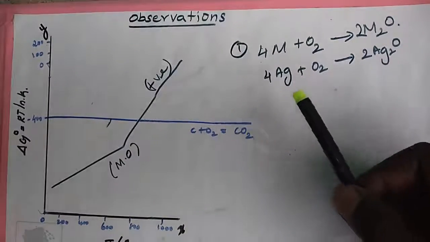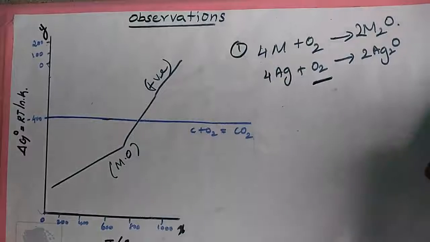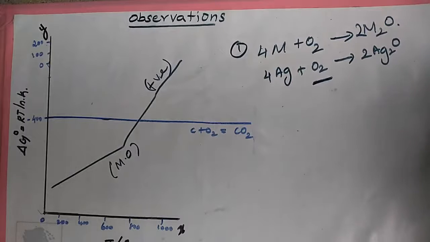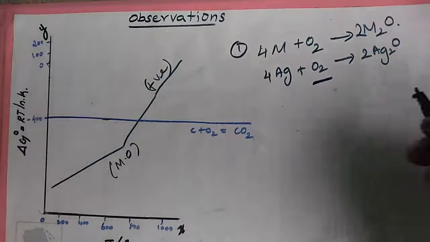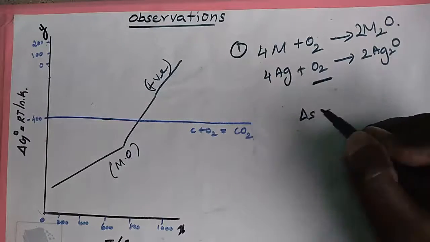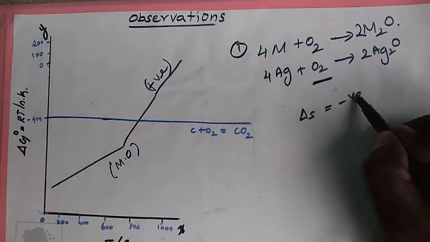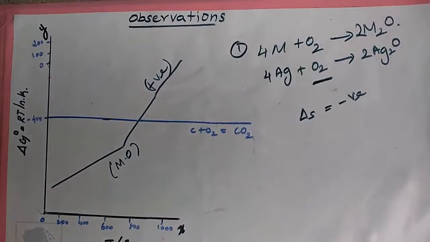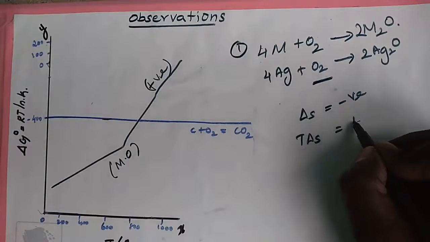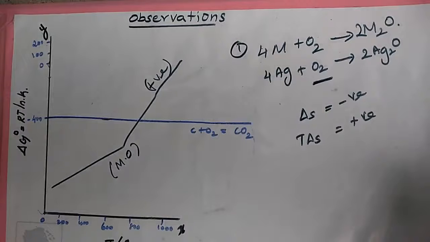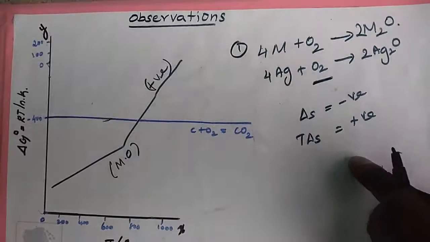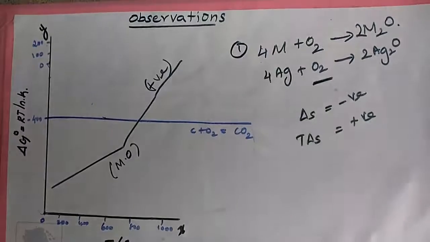Hence, del S becomes negative, and it makes the term T del S positive in the straight line equation.